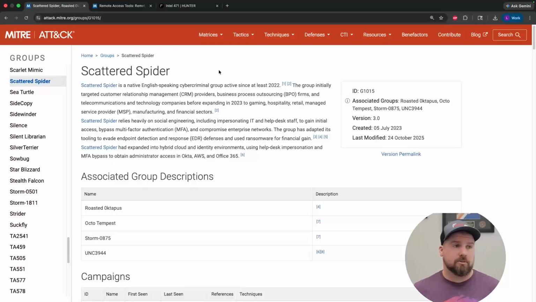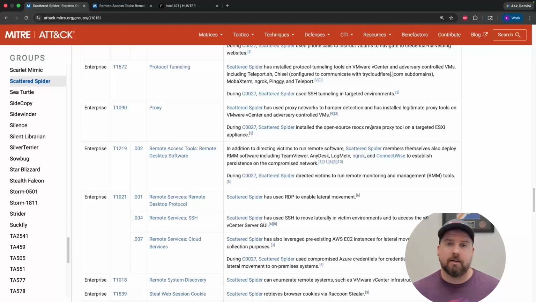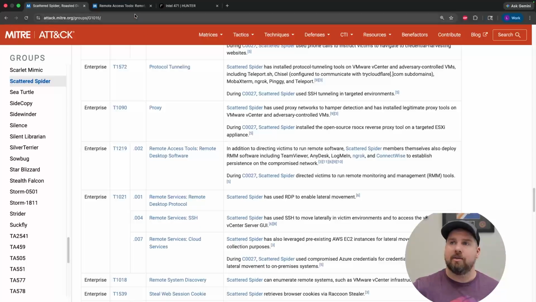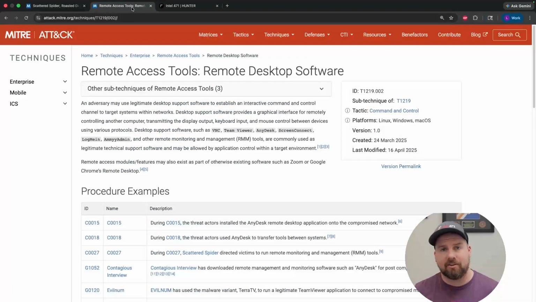They also help us understand who Scattered Spider is by capturing them as a group and identifying behaviors as well. And if we scroll down and check out the behaviors, we can see that, in fact, remote access tools or remote desktop software is one of the behaviors that they use. And then we can dig a little deeper by checking out the sub-technique itself and gathering information.